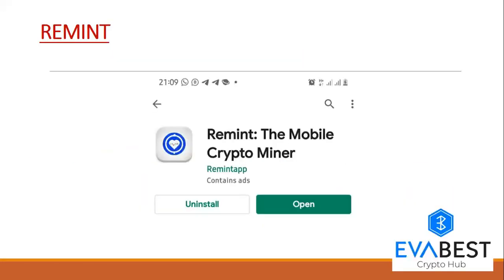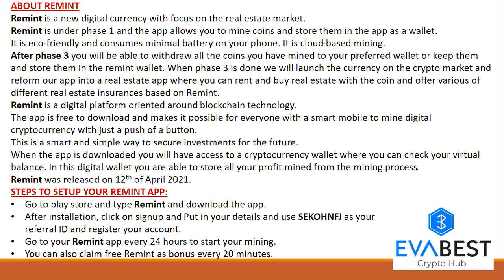Now, the next app we'll be talking about is Remint. Remint, the mobile crypto miner. Now let's see what this Remint is all about. It's a new digital currency with focus on the real estate market. Now they are coming from the aspect of coming with a coin for the real estate industry.